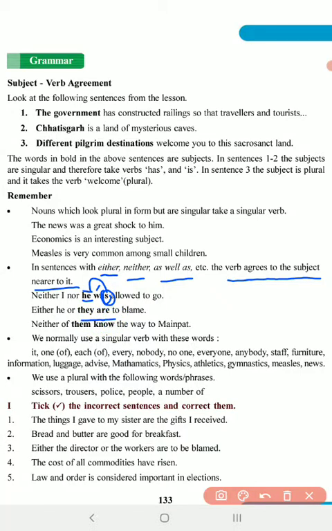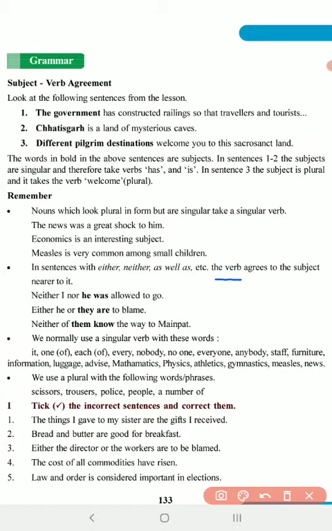Okay, now here the verb agrees with the subject nearer to it, and therefore they. Okay, so this is a bit tricky, you should really understand. This is very, very important.